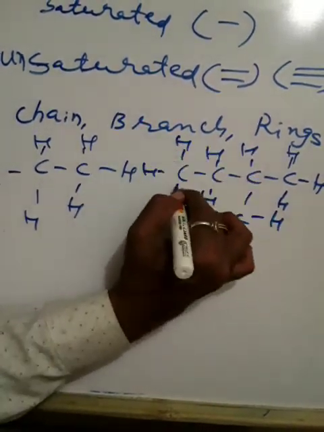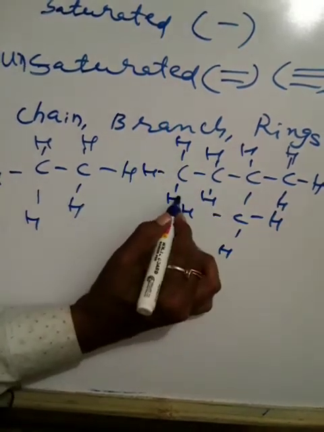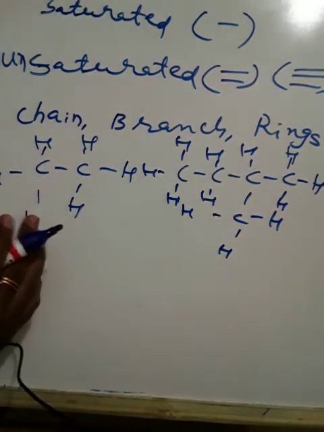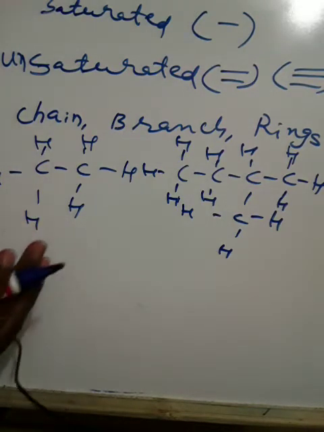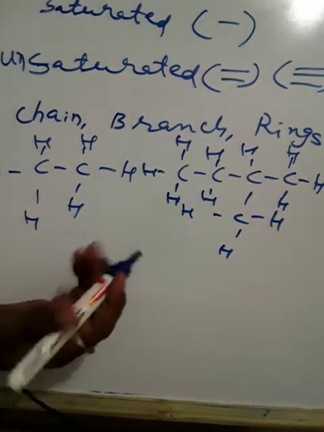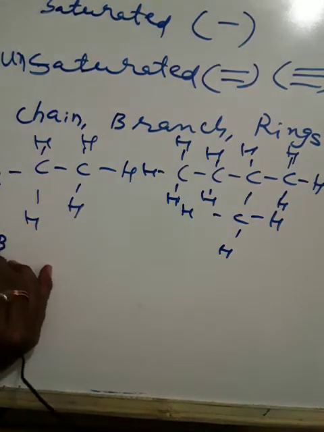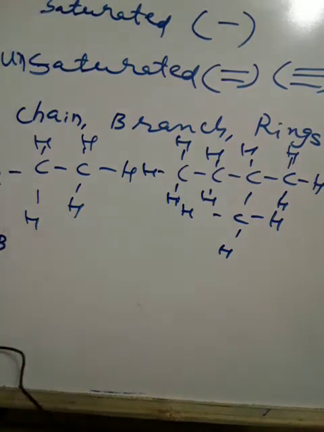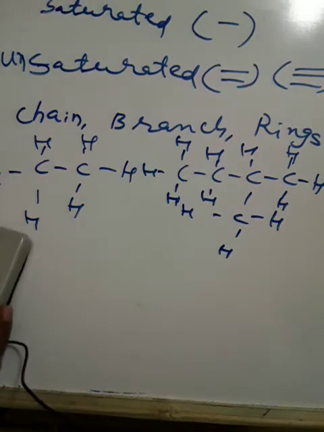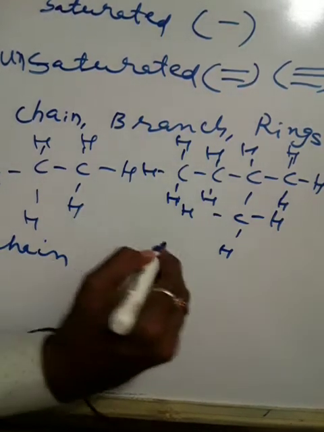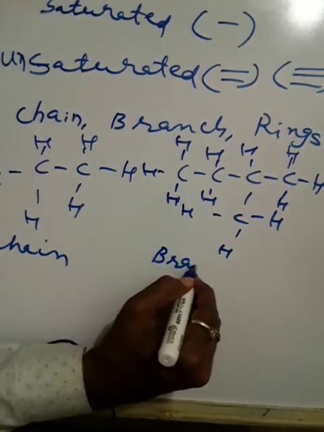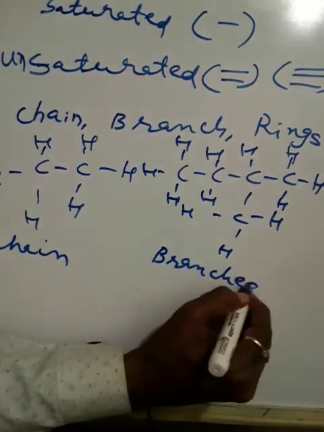If they contain one carbon, they are called methane. Two carbon atoms are called ethane. Three carbon atoms are called propane. This is an example of a long chain. We will discuss rings also.